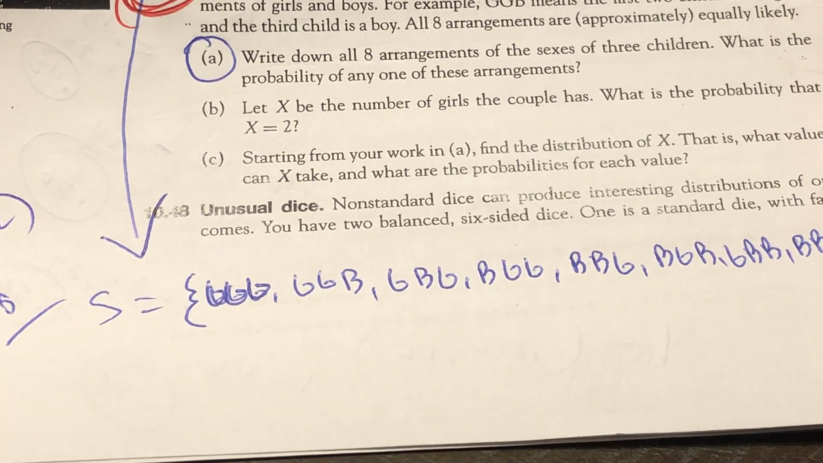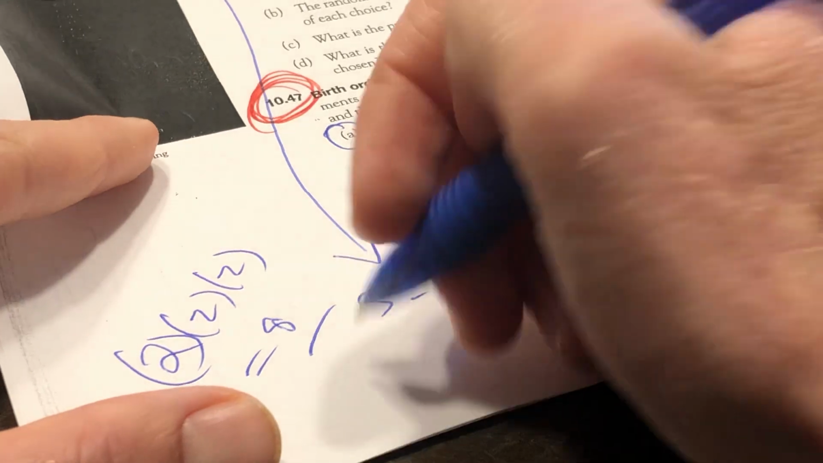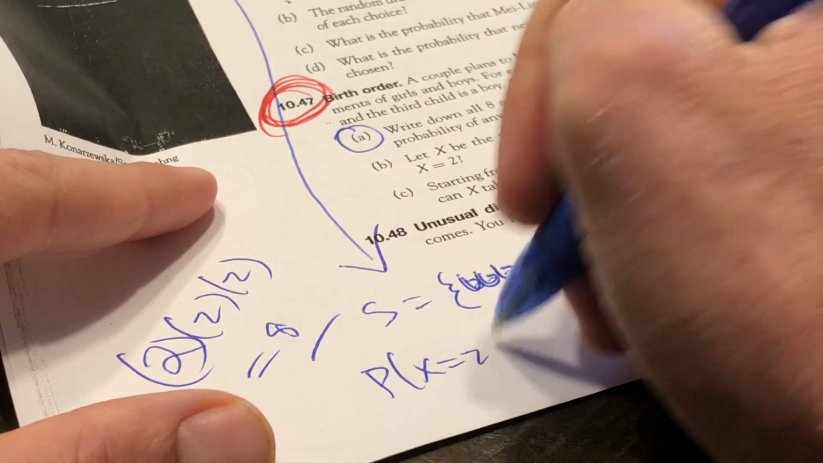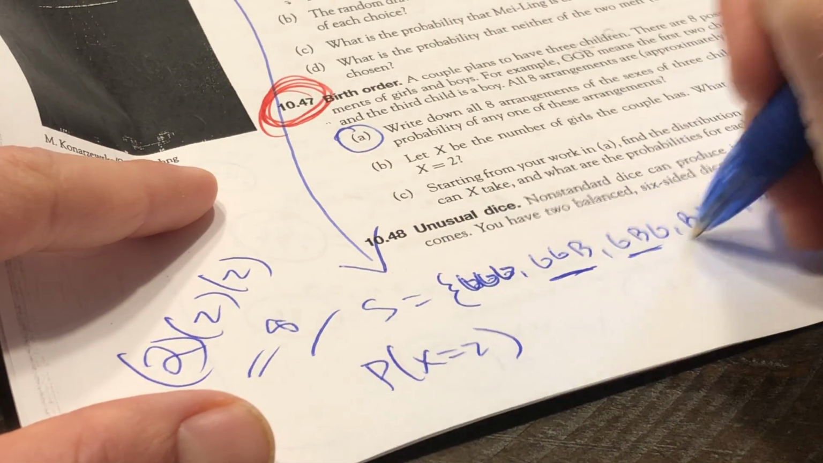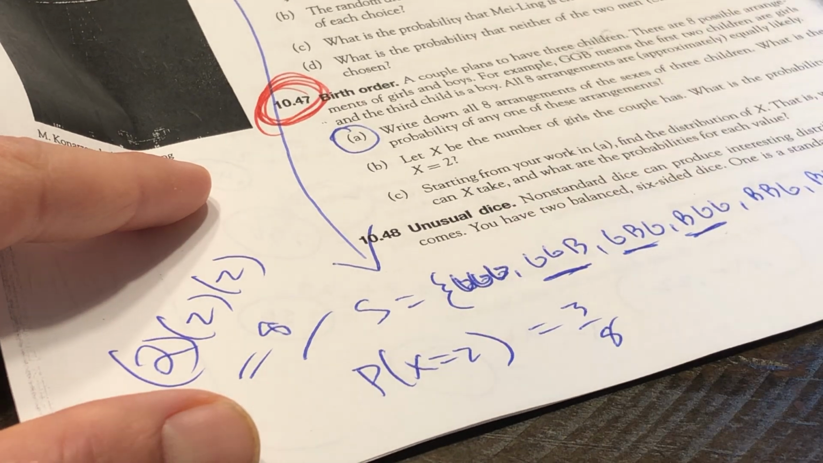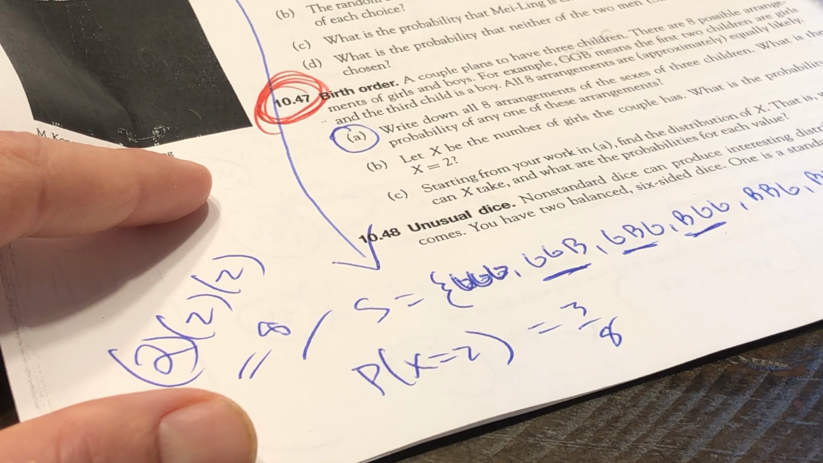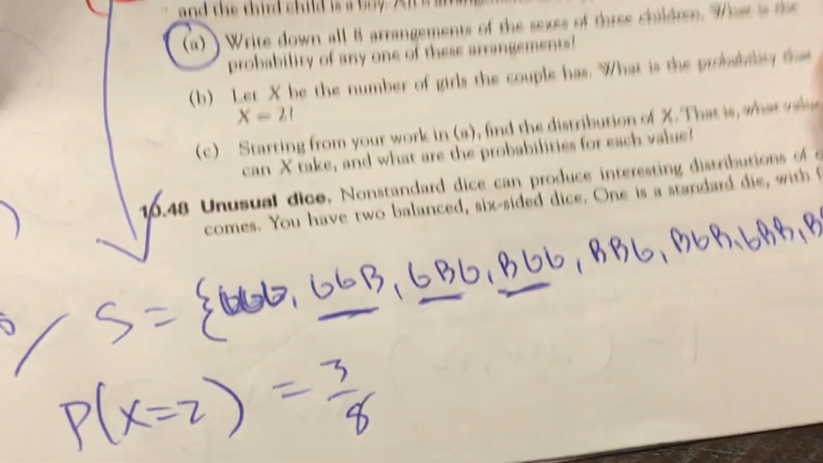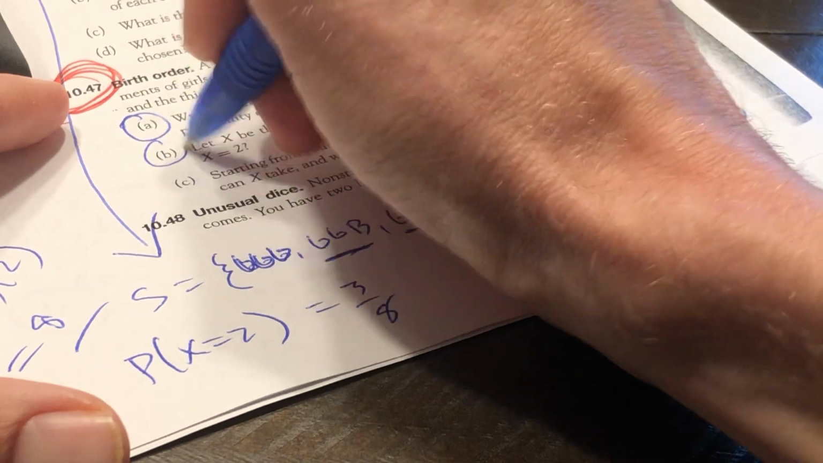Let x be the number of girls. What's the probability that x is 2? If x equals girls, the probability that x is exactly 2 is right there, 3 out of 8. Find the distribution of x. Okay, all right. Here's what C means.